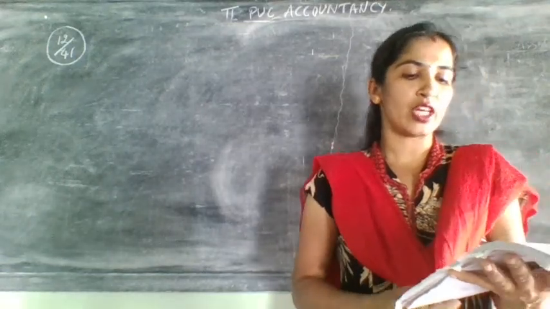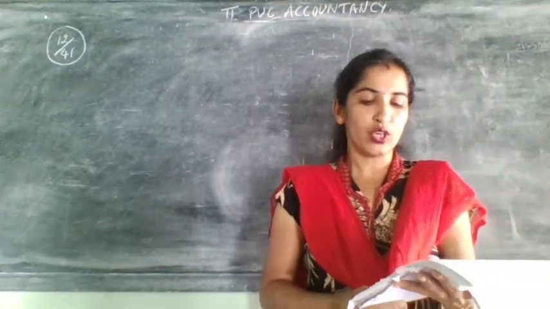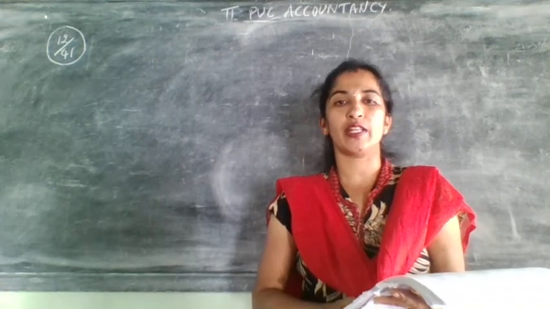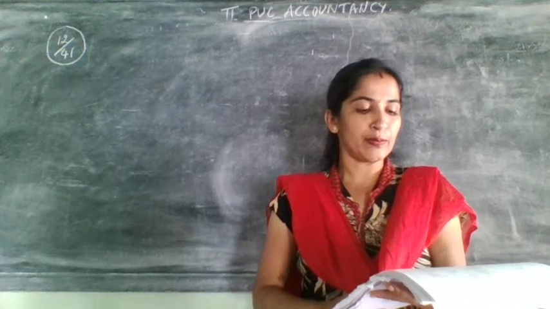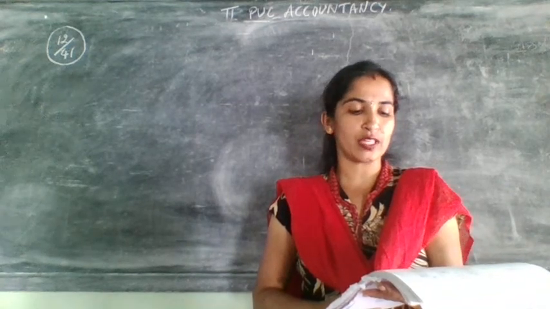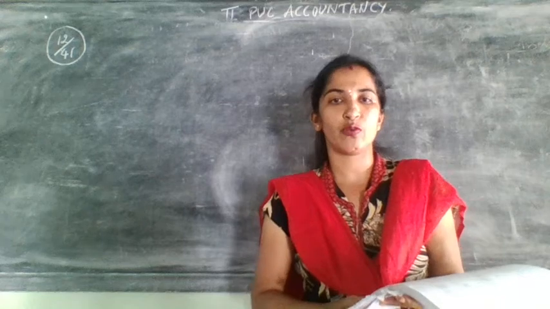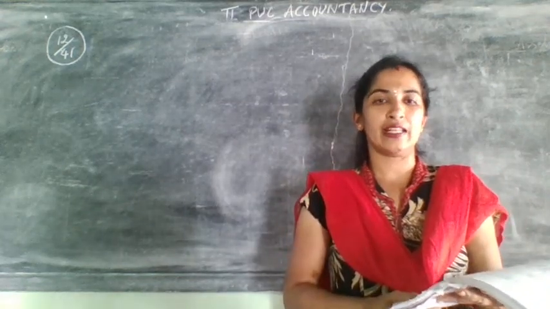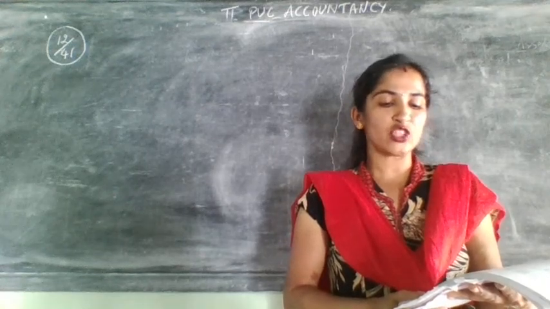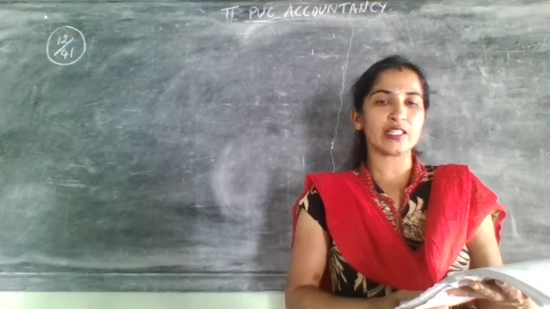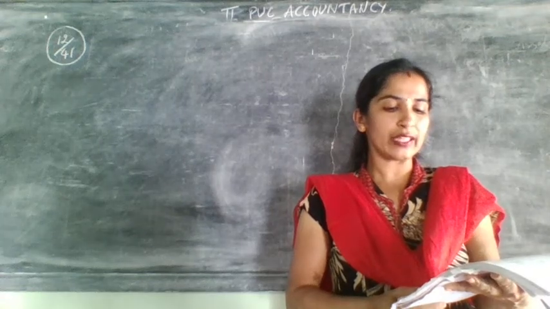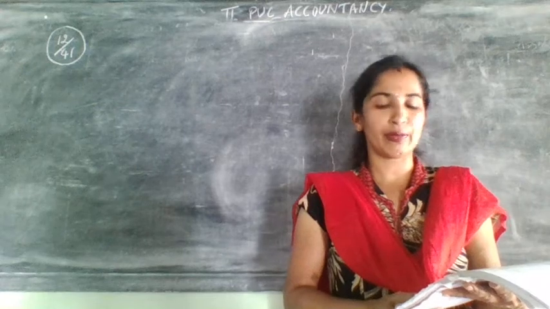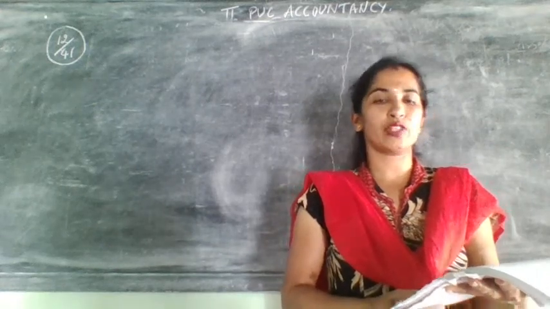Sharath and Bharat are sharing profits and losses in the ratio of 2:1. Underline 2:1, that is their old ratio. Their balance sheet as on 31st March 2018 was as follows. Let us start reading by assets: cash in hand 10,000, debtors 5,000, stock 10,000, furniture 4,000, and building 40,000.